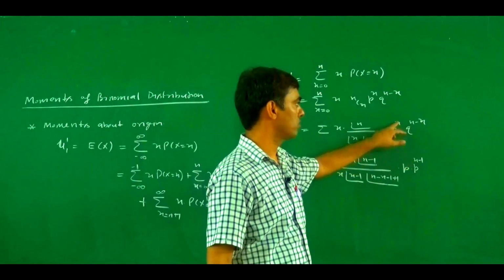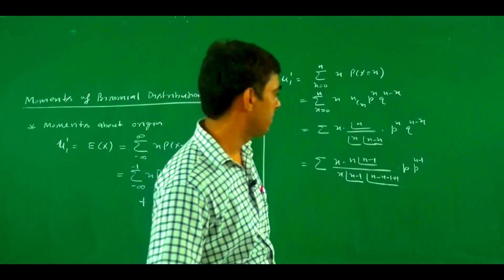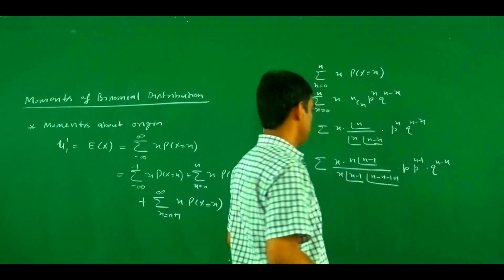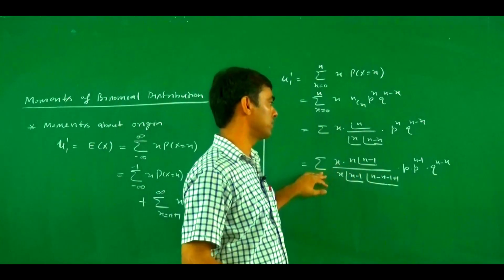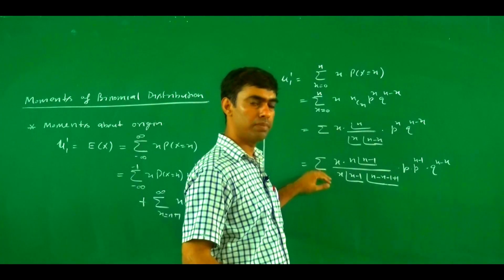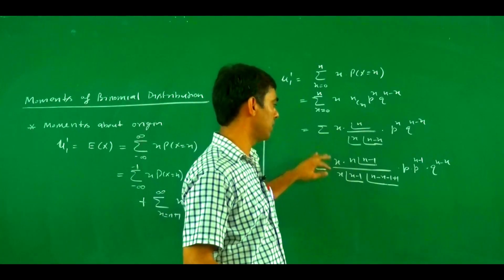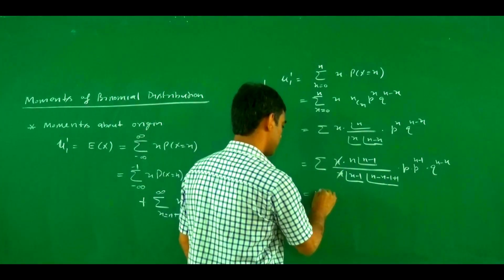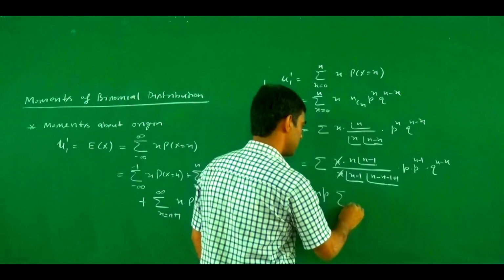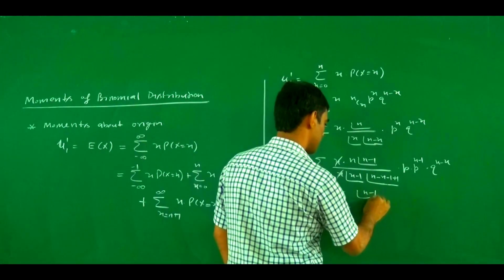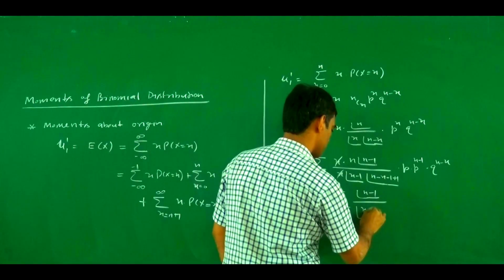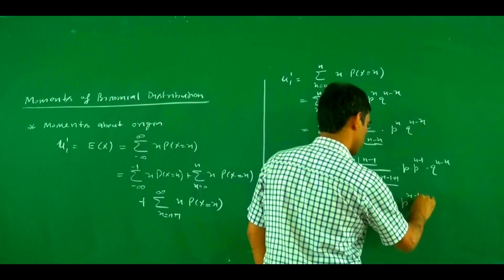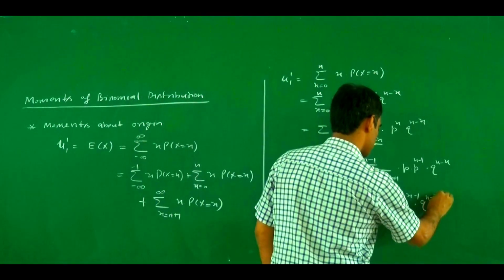Also we write p into p to power x minus 1 as p to power x, and q to power n minus x stays. Here n and p are free from the summation, because the summation varies from x equals 0 to n. So n and p come out, and x and x cancel out. This becomes np times the summation of factorial n minus 1 divided by factorial x minus 1 into factorial n minus x, into p to power x minus 1 into q to power n minus x.